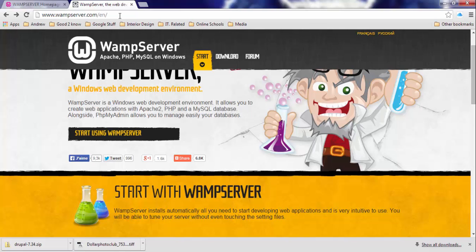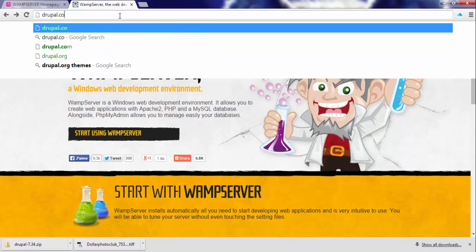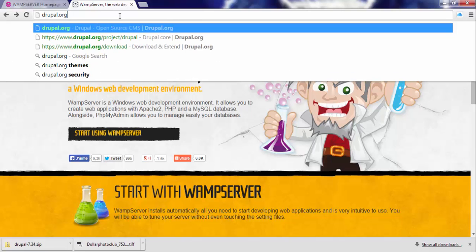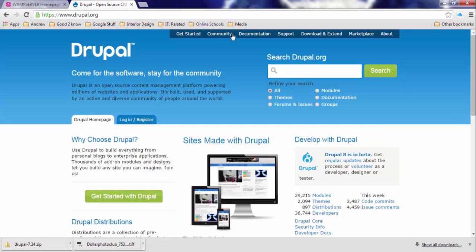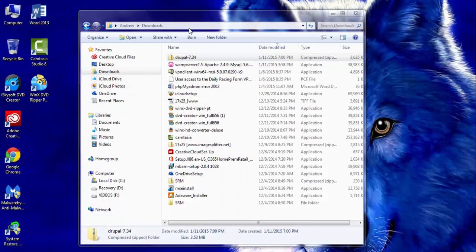The first step in the process, obviously, is to download Drupal. So let's go into drupal.com. Sorry, drupal.org. Hit enter. There we go. Move into the download and extend page and download the latest Drupal version. Right now it is Drupal 7.34. I already went ahead and downloaded it, so I'm going to come into my downloads folder, and here it is, Drupal 7.34.